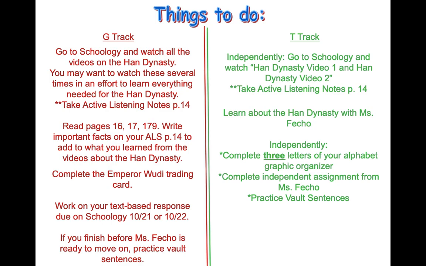There is an Emperor Woody trading card you need to complete, and don't forget that your text-based response is due to me on Schoology by the start of class on October 21st. So you have to make sure that before you walk into my class on October 21st, you have it submitted as a PDF on Schoology.